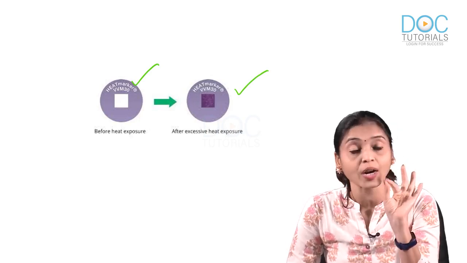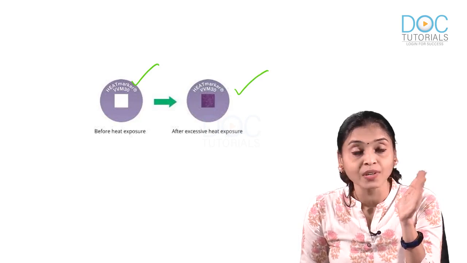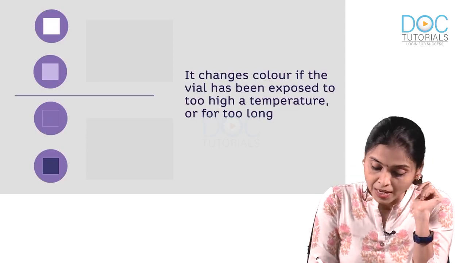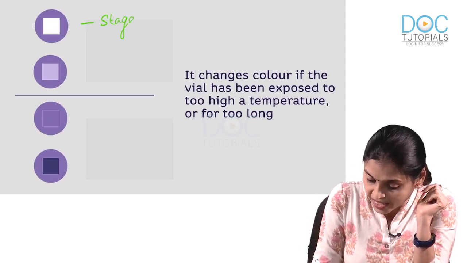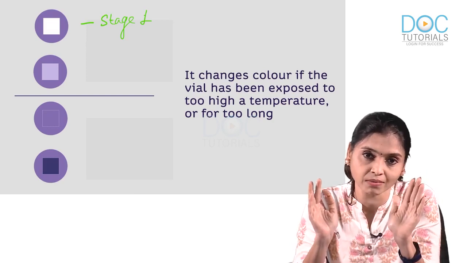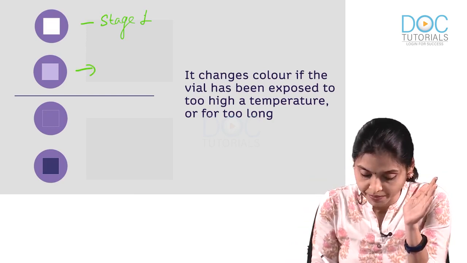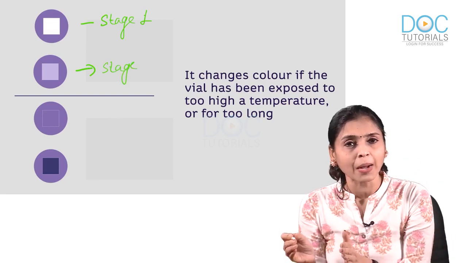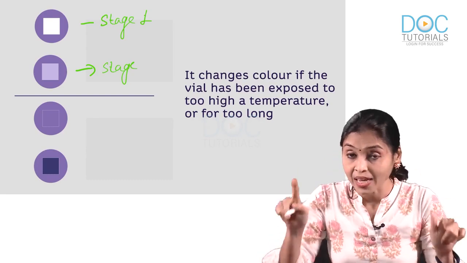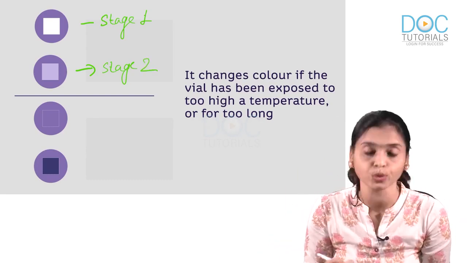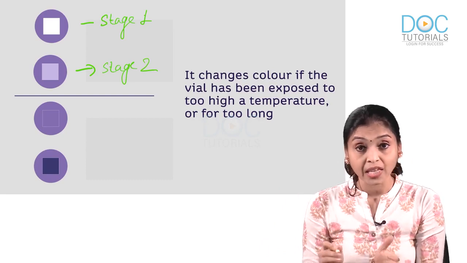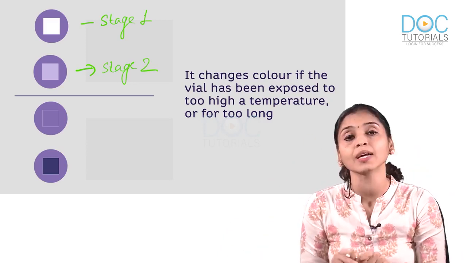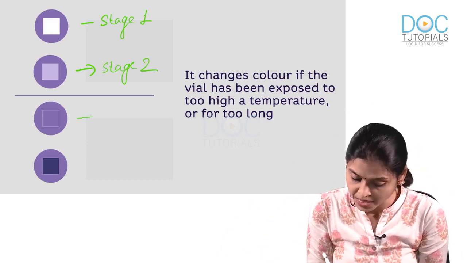Now depending upon the color of the white, we have classified VVMs into 4 stages like this. What you see first is stage 1. In stage 1, it is very white. This is stage 2. Here, the inside white has become a little darker, but it is less dark than the outside blue color. That is stage 2. Now, what is stage 3? This is even darker and has become as blue as the outside blue color. That means the inside and outside have become the same color.